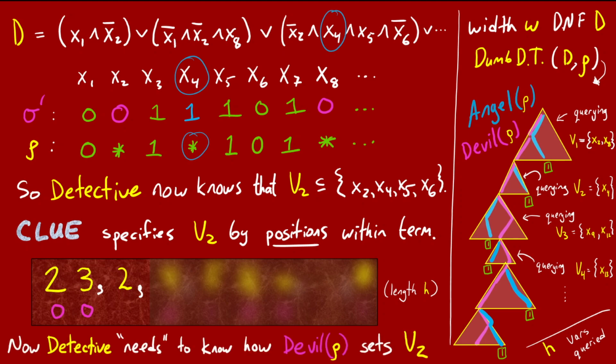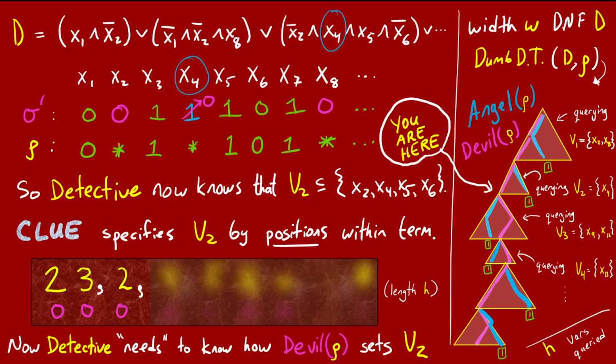Once again, in order to proceed to v3, the detective needs to know how the devil sets the v2 variables. In this case, I put needs in quotes because when there's only a single variable, the detective can infer that the devil sets it the opposite way from the angel. In our example, the devil sets it to 0 rather than 1. But let's not over-optimize. We'll stick the pink devil bit for v2 into the clue anyway, to keep the story simple. So now the detective can update sigma prime, changing the x4 bit from the angel's 1 to the devil's 0.